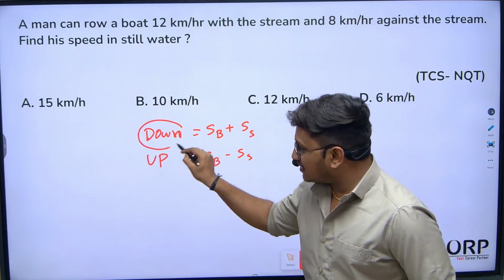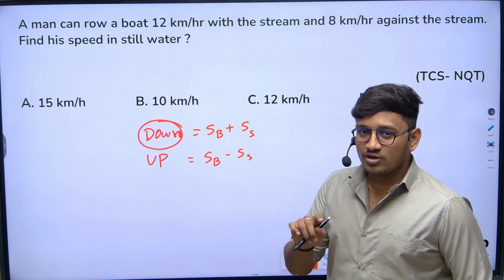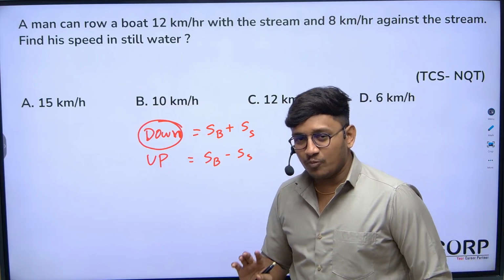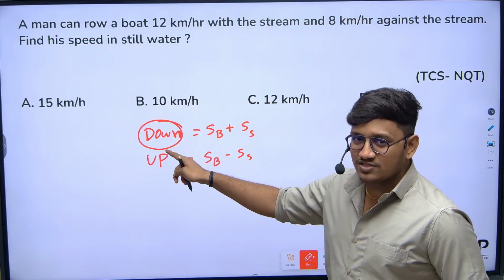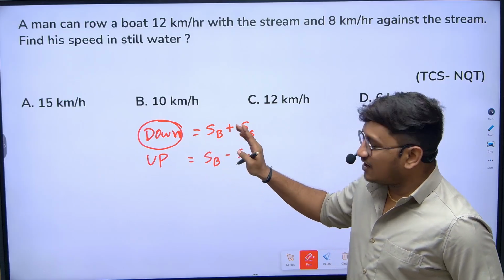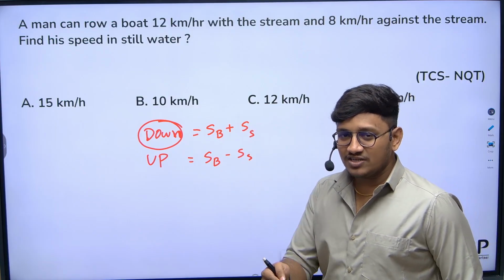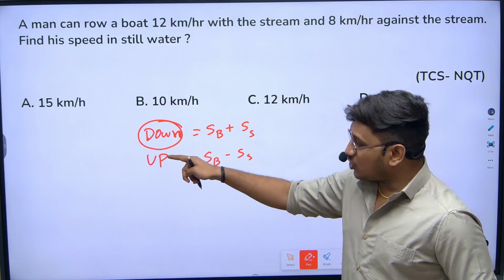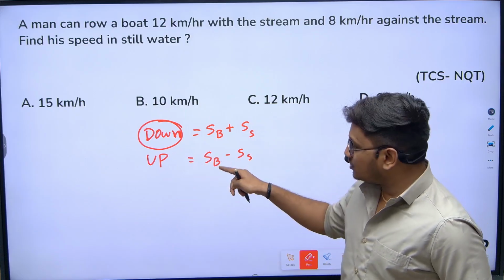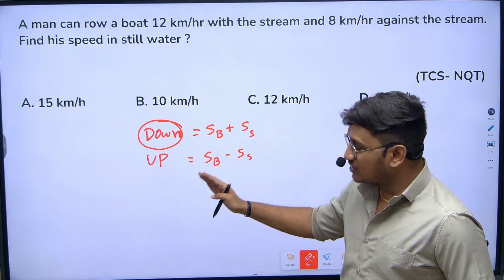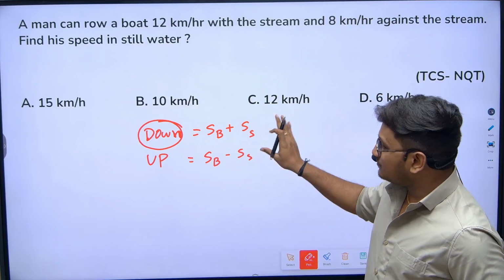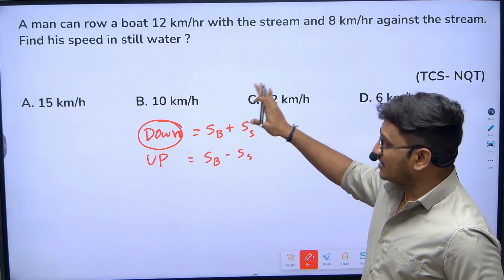Based on this particular terminology, we should understand whether boat and water are in the same direction or opposite direction. When you see the word downstream, you should understand that both boat and water are moving in the same direction. If it is the same direction, we should add the speeds. If it is opposite direction, meaning upstream, we should subtract the speeds: speed of the boat minus speed of the stream. Now based on these two conditions, let's try to solve this question.